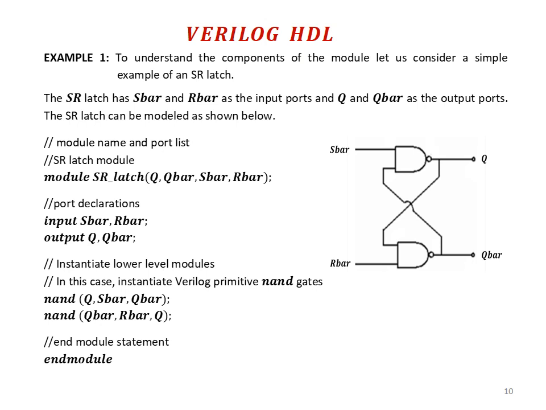For the upper NAND gate, the output is Q and the inputs are S bar and Q bar. For the lower NAND gate, the output is Q bar and the inputs are Q and R bar. The program should end with endmodule.